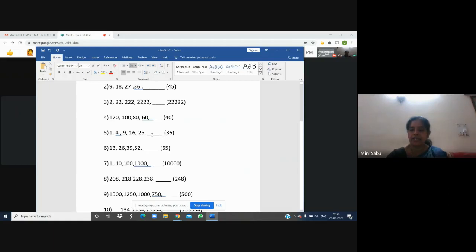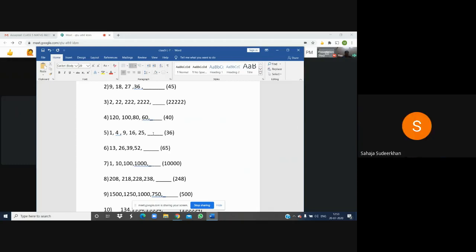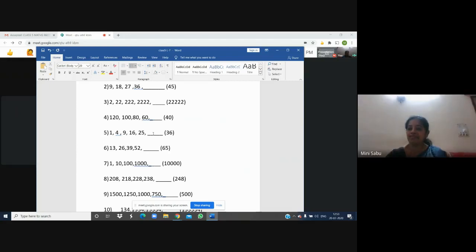Children, can you extend this pattern? Can you say what is the next number after 36? 7 7s are 49. Next is 7, very good. Next one is 8 8s are 64. Next is 9 9s are 81. The next is 10 10s are 100. Like that. Okay. These are all called square numbers. You will learn it later.